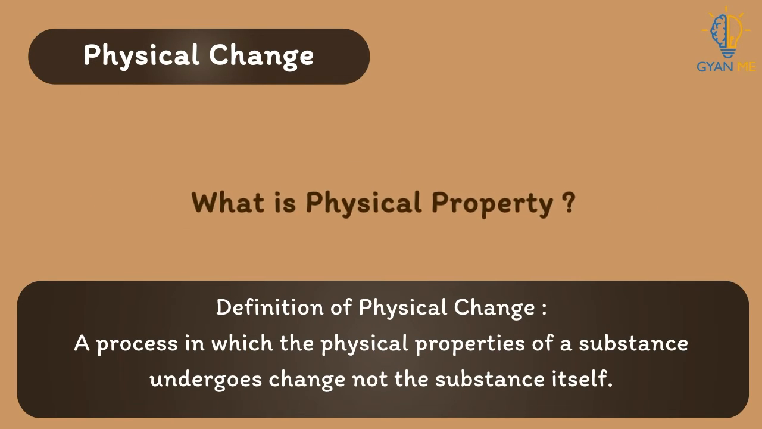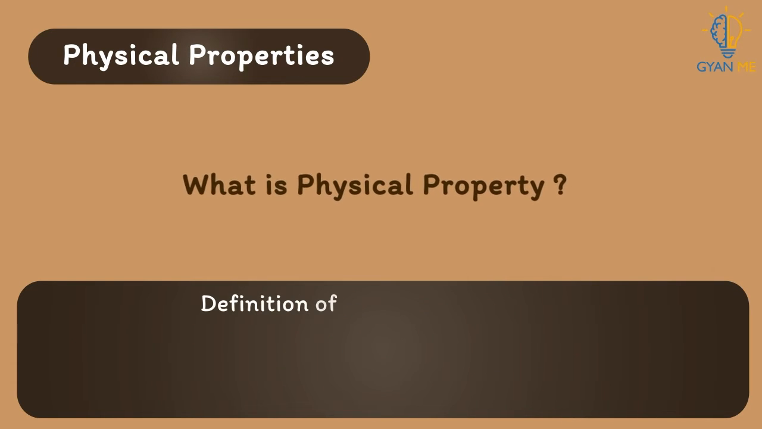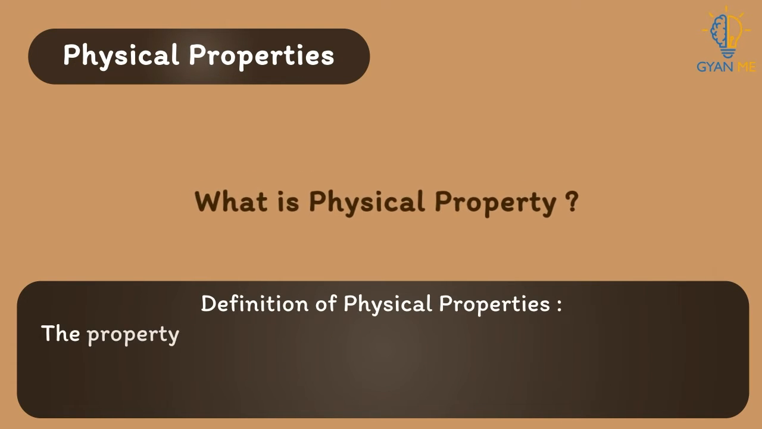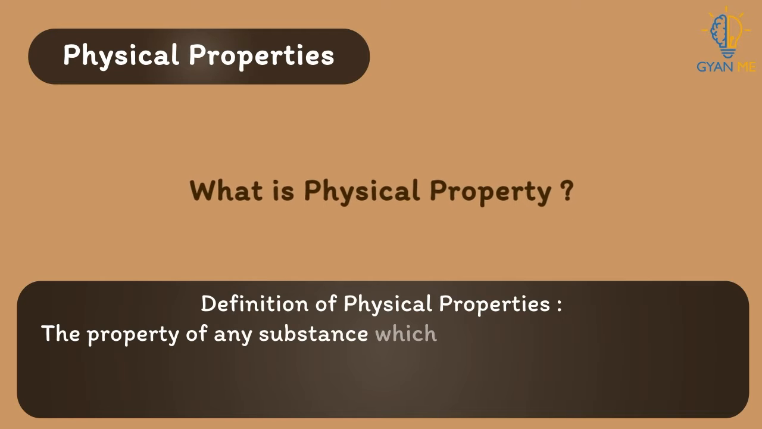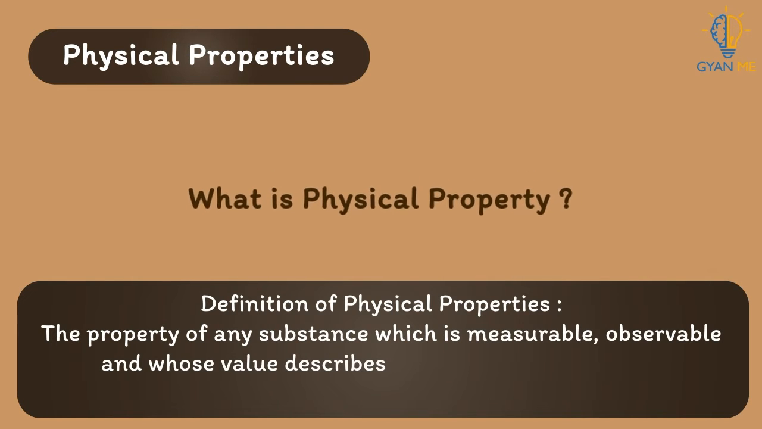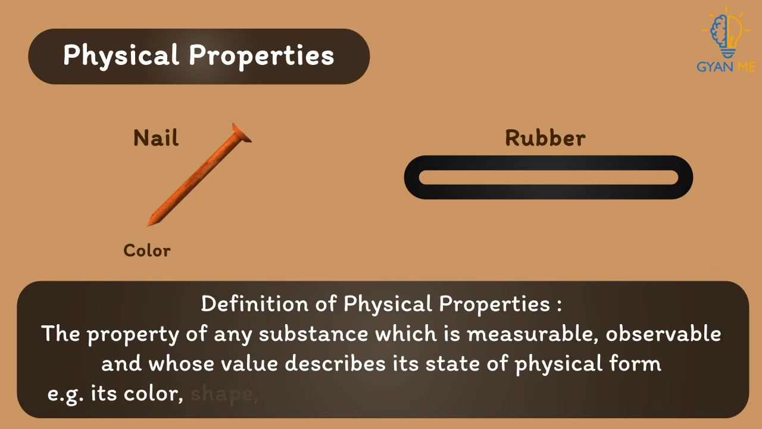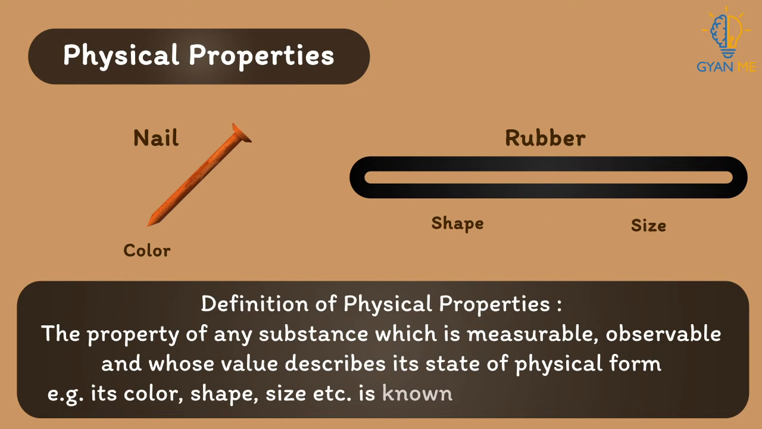Now the question is, what is a physical property? The definition of physical properties is the property of any substance which is measurable, observable and whose value describes its state or physical form. Example, its color, shape, size, etc. That is, what is the color of the substance or what is the size of the substance.